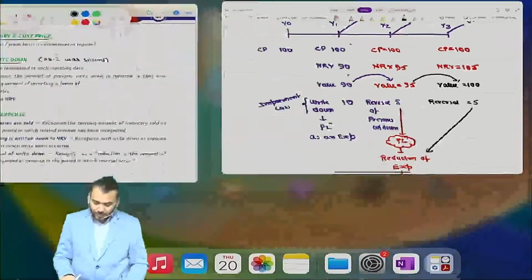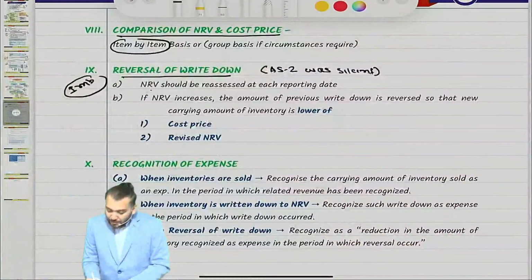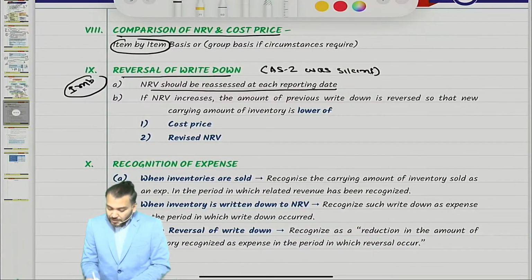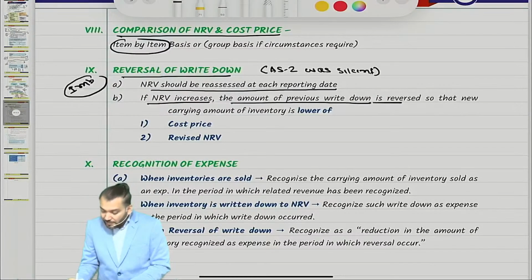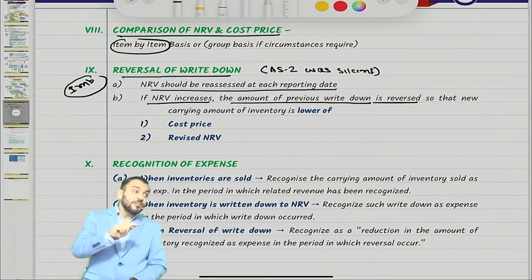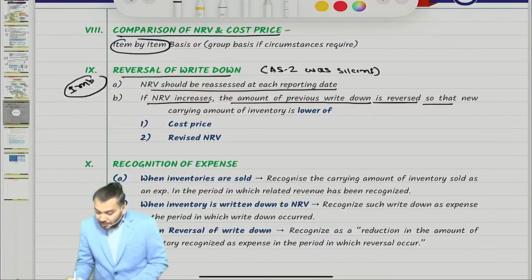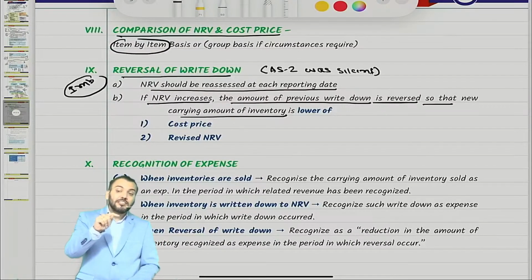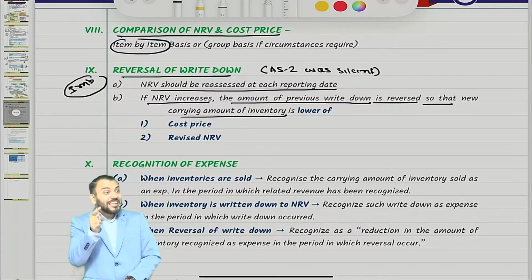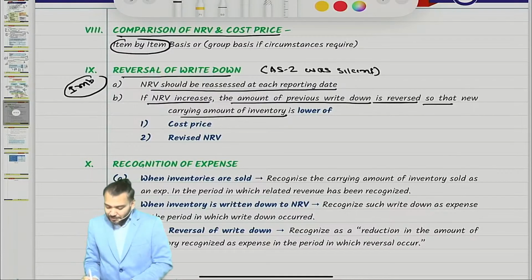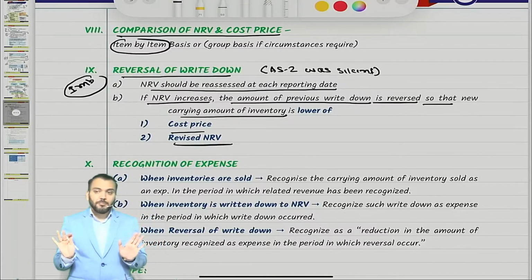Correct? Let us read. NRB should be reassessed at each reporting date. I hope you understood the first sentence. If NRB increases, the amount of previous write down is reversed, so that the new carrying amount of inventory is the lower of cost price and revised NRB. I hope you have understood with that example.